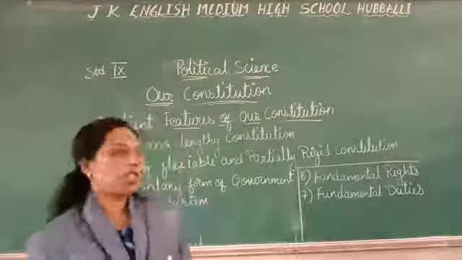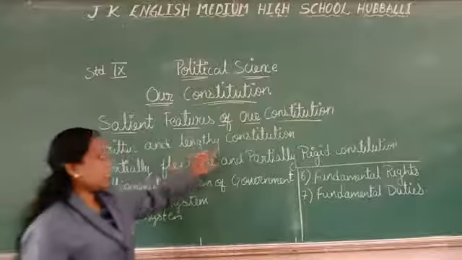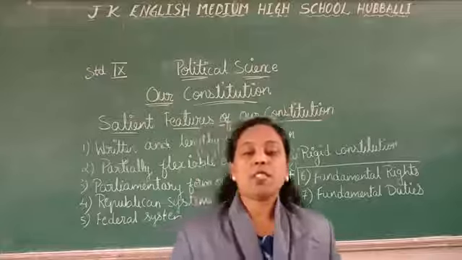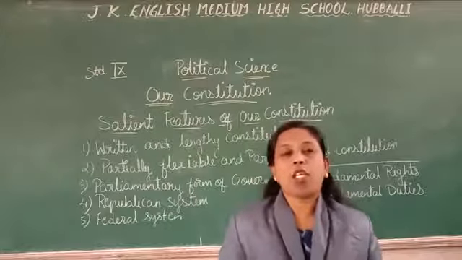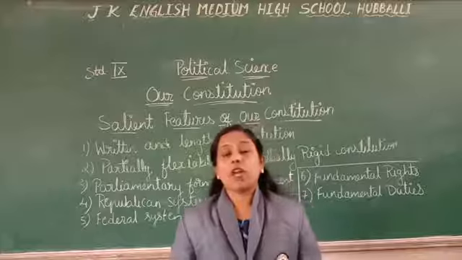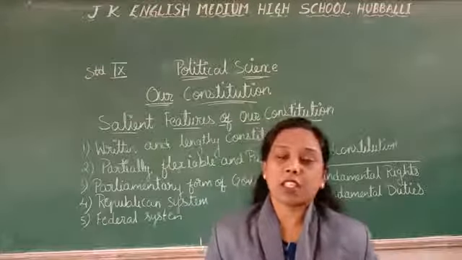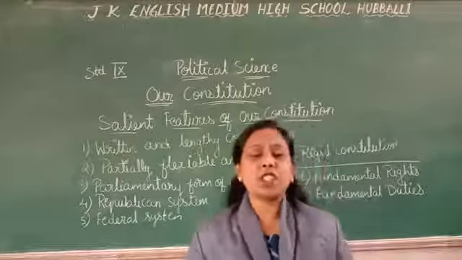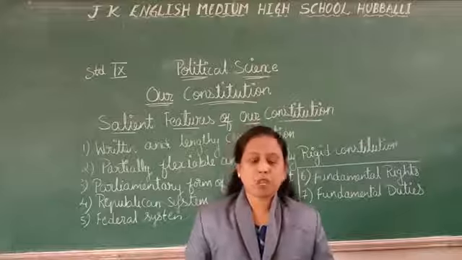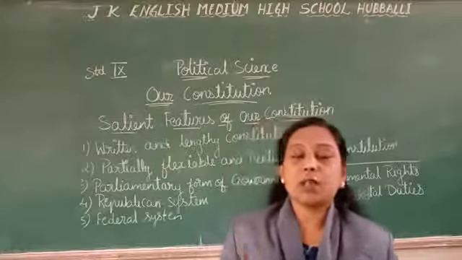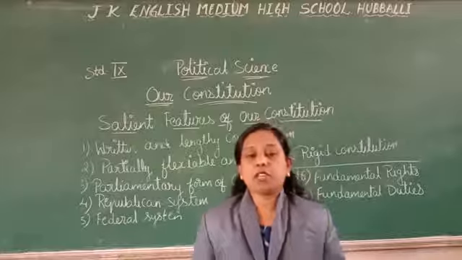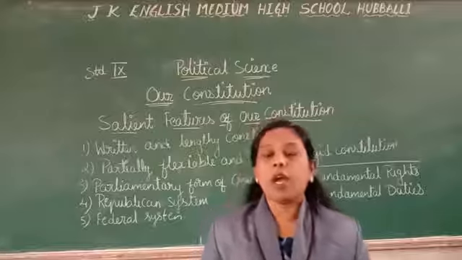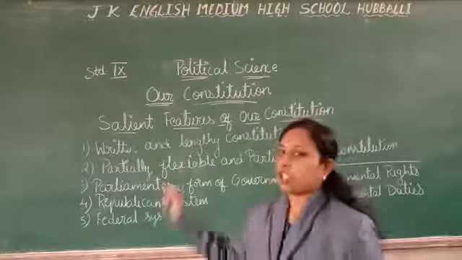So our constitution is a written and lengthy constitution. Our constitution is in the written form. The powers and functions of the organs of government like legislature, executive and judiciary have been explained in the constitution. The fundamental rights, duties, directive principles of state policy, etc. And our constitution consists of 22 chapters, 8 schedules and 395 articles. So our constitution is in a written form and it is the lengthiest constitution. That is the first point.